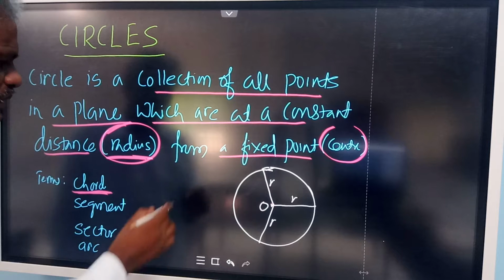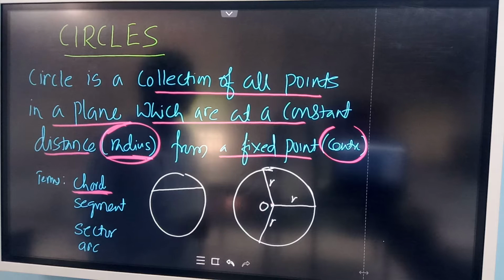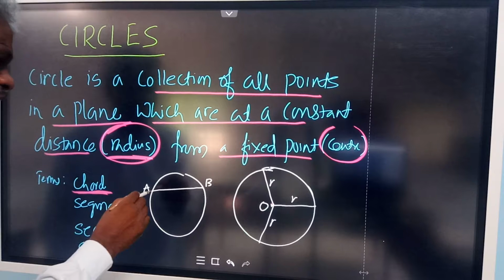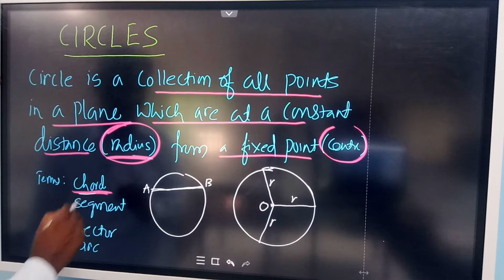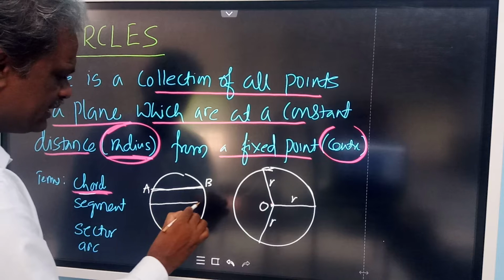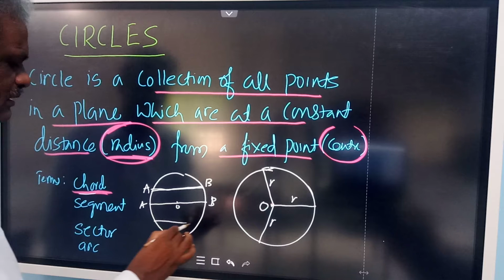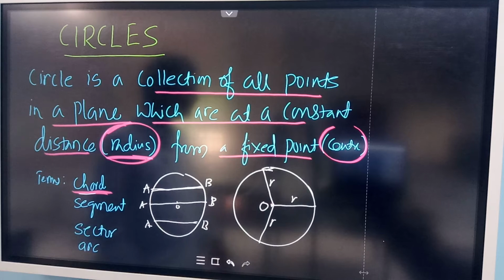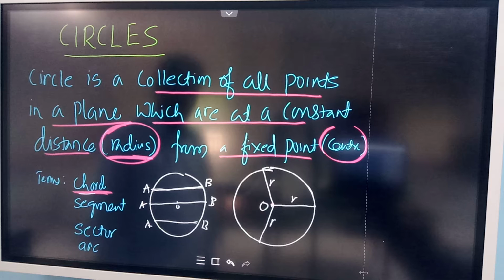What is a chord? If I draw a circle, join any two points of the circle, then this line segment obtained is called a chord. So you can draw an infinite number of chords. Among them, the longest chord is the diameter, which is passing through the center. That will be the longest chord. So these are all chords only. You can draw an infinite number of chords by joining any two points of the circle. Among these chords, the longest chord is the diameter, which passes through the center of the circle.